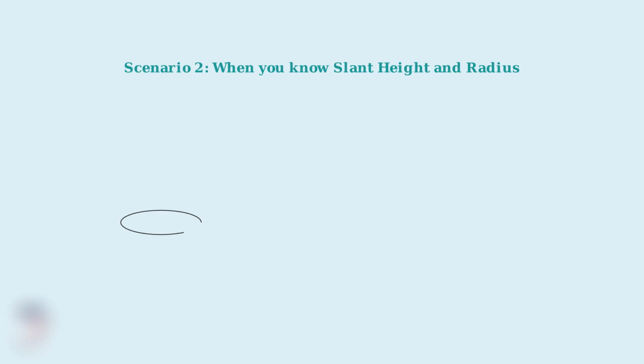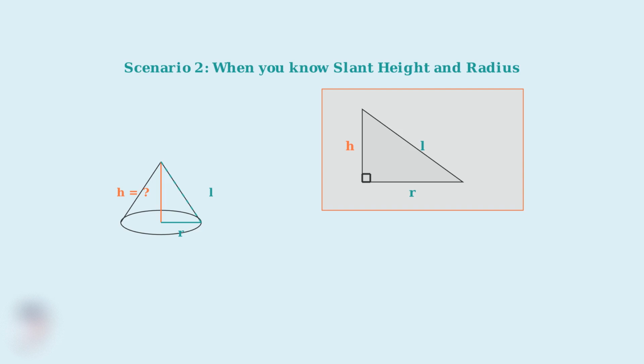In our second scenario, you know the slant height and the radius of the cone, but you need to find the vertical height. This situation often occurs when you can easily measure the slant distance but need the perpendicular height. The key insight here is that the height, radius, and slant height of a cone form a right triangle. The height and radius are the two legs of the triangle, while the slant height is the hypotenuse.